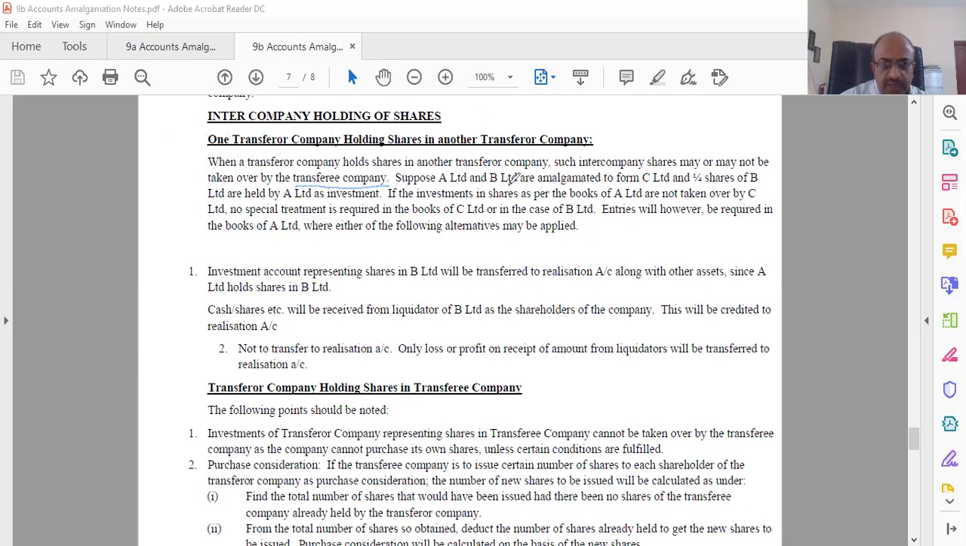Suppose A and B are amalgamated to form C, and 1/4 of the shares of B are held by A as investment. If investment in shares as per books of A are not taken over by C, no special treatment is required in the books of C. Or in the case of B Limited, entries will be required in the books of A Limited, where either of the following alternatives may be done.